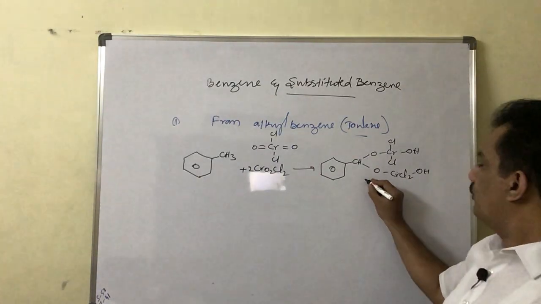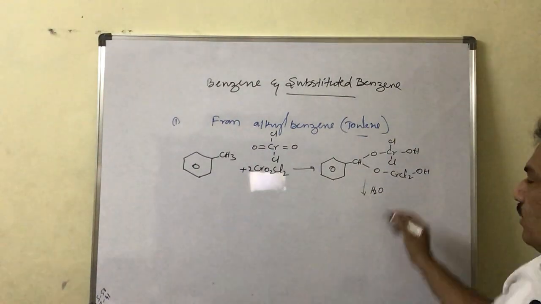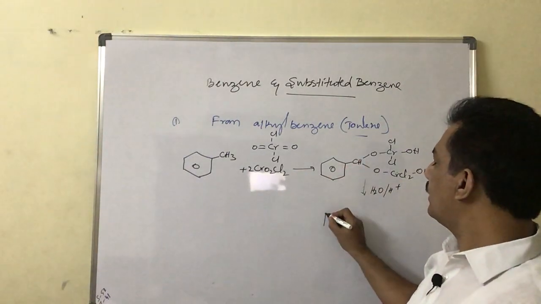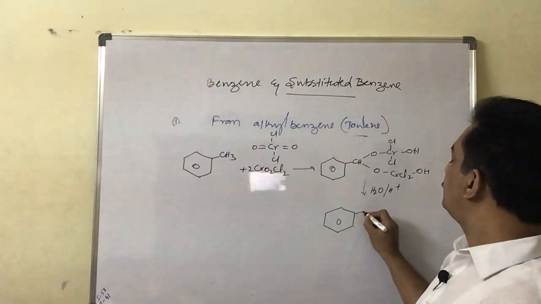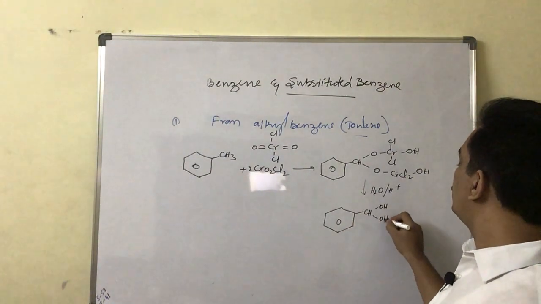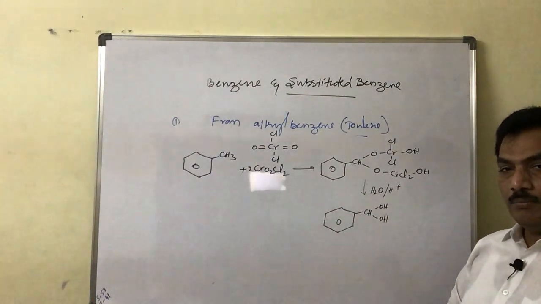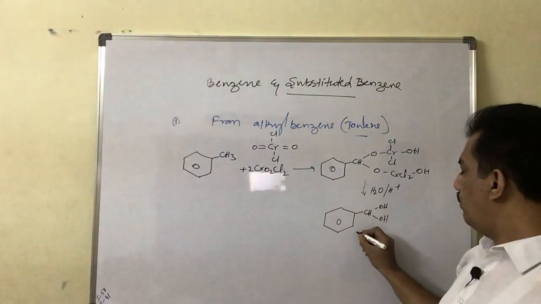In this one, when it is treated with water, that is on hydrolysis in acid medium, this now gives CH, OH, OH. It is a gem diol or simply dihydroxy toluene. Dihydroxy, it is a benzal derivative.